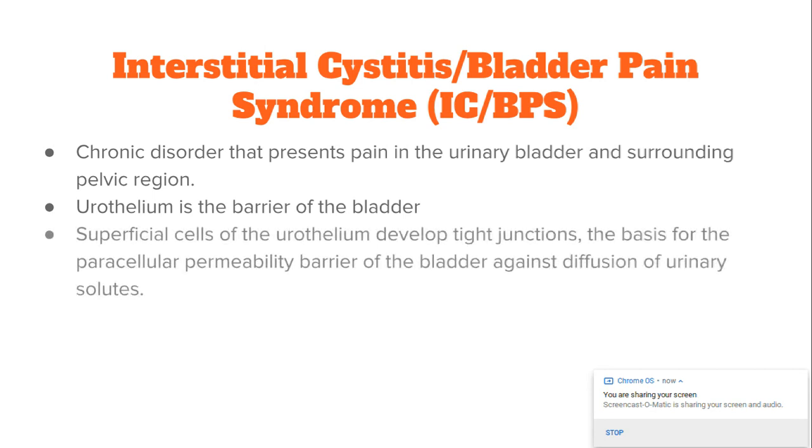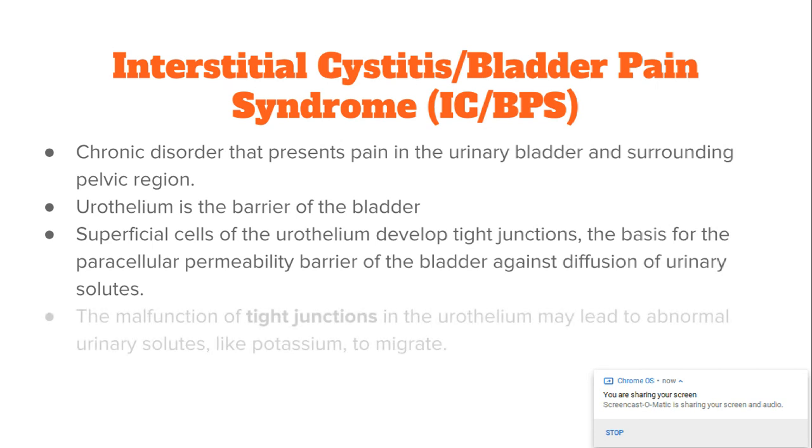Tight junctions are important for the function of epithelia, restricting paracellular diffusion and contributing to the maintenance of cell surface polarity. Thus, the malfunction of tight junctions in the urothelium may lead to abnormal urinary solute migration, such as potassium, which depolarizes muscle and nerves and then causes tissue injury and bladder pain.